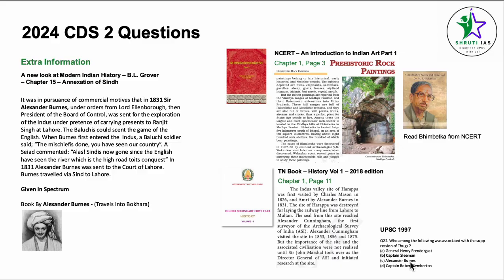Alexander Burnes as an option has also been asked in the UPSC 1997 paper. Who among the following was associated with the suppression of thugs? So the correct answer here is Captain C. Sleeman, not Alexander Burnes.